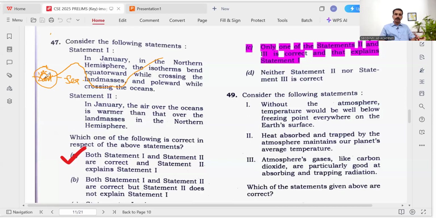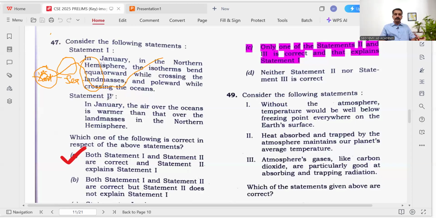So when it crosses the land, it bends towards the equator, and when crossing the sea, it bends towards the pole. So that's what has been given: while crossing the landmass, equatorward, and poleward while crossing the oceans.